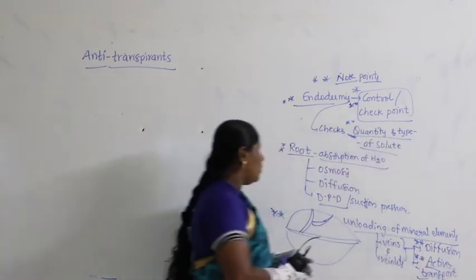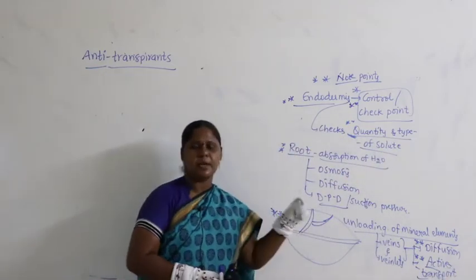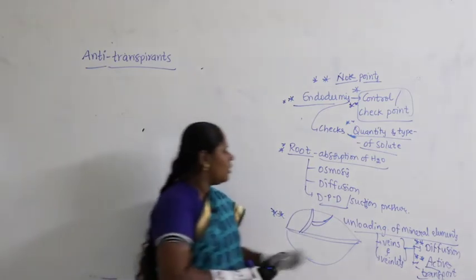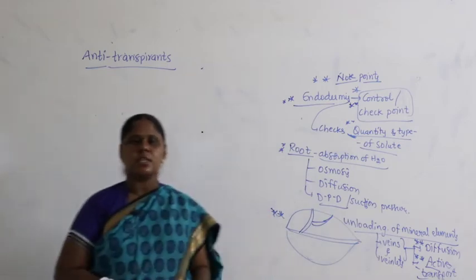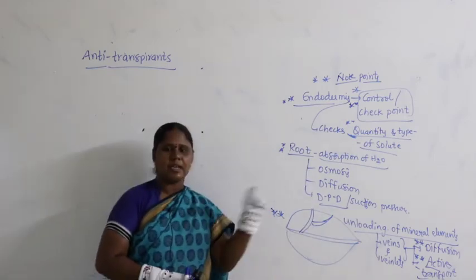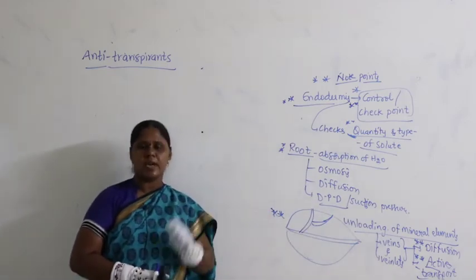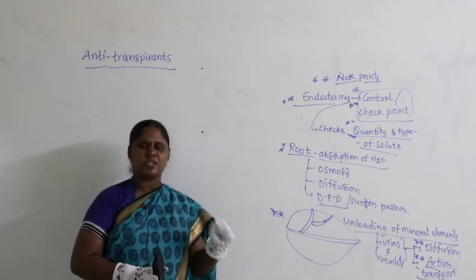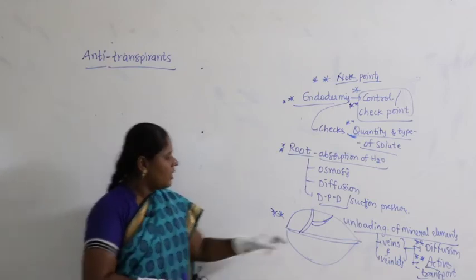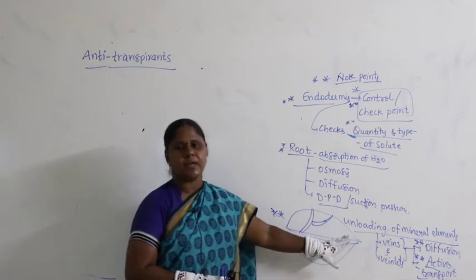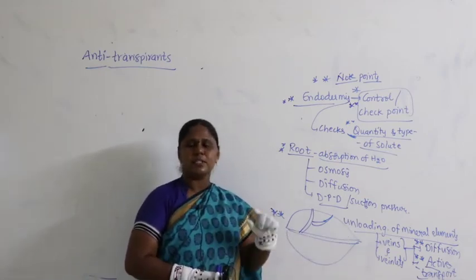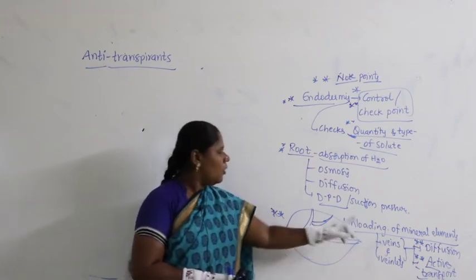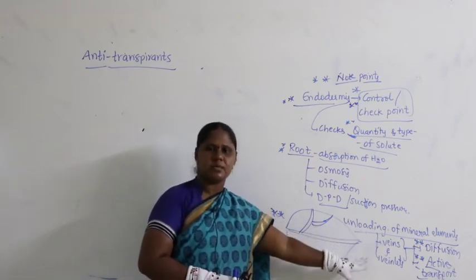Unloading of mineral elements. Sometimes they will give the statement as loading of mineral elements by diffusion and active transport. That is a wrong statement, because you need to have keen observation of the NCERT textbook lines. Here it is unloading, and only then diffusion and active transport. In assertion and reason questions, you need to see the statement carefully.